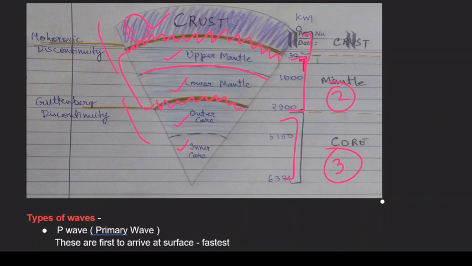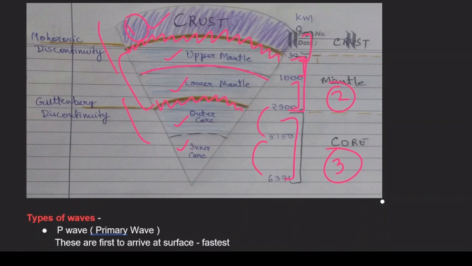From 30 kilometers to 1000 kilometers is the upper mantle, and from 1000 kilometers to 2900 kilometers is the lower mantle. From 2900 to 5150 is the outer core, and from 5150 to 6371 is the inner core.